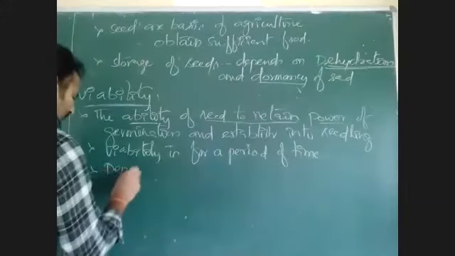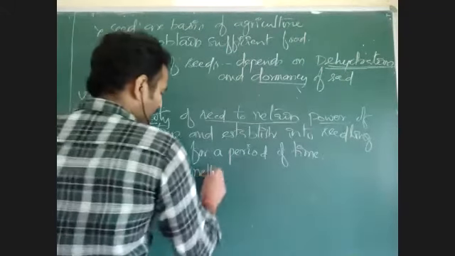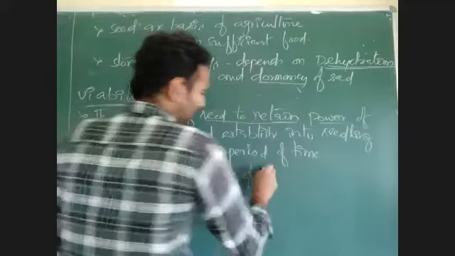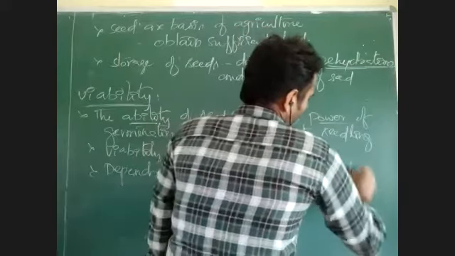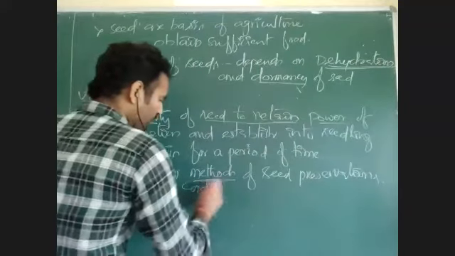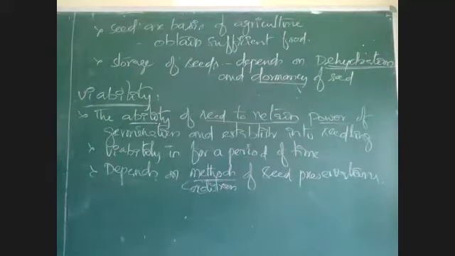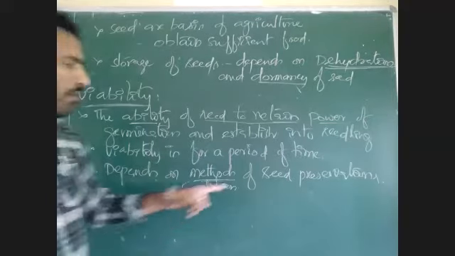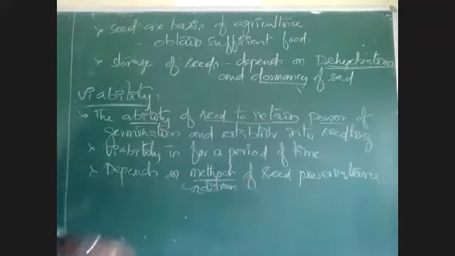That viability depends on the methods of seed storage, the methods of seed preservation, meaning the conditions of seed preservation. If seeds are preserved in very good condition, then the seed will retain viability for a very long time. If seed preservation conditions are not good, then the seed viability may be lost within a short period.